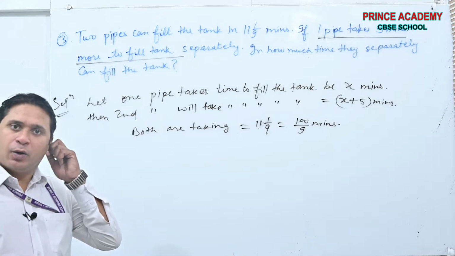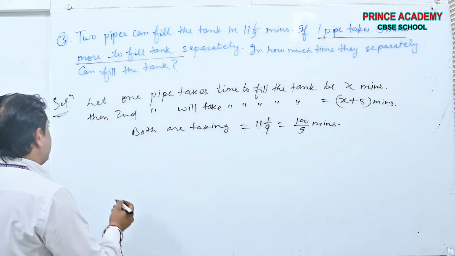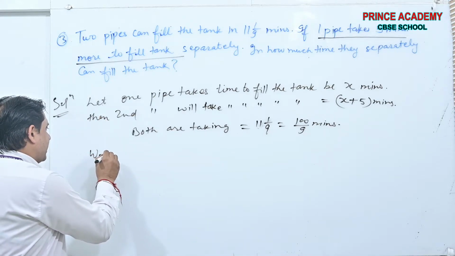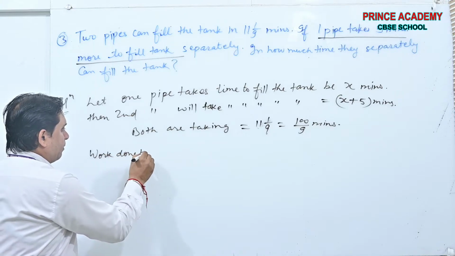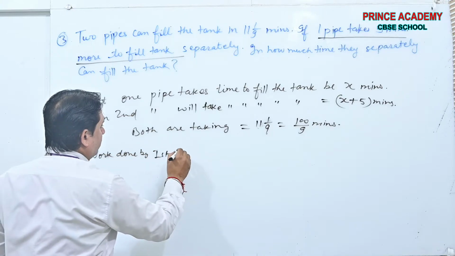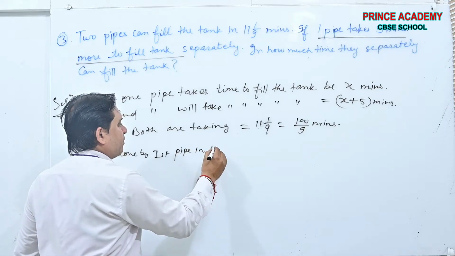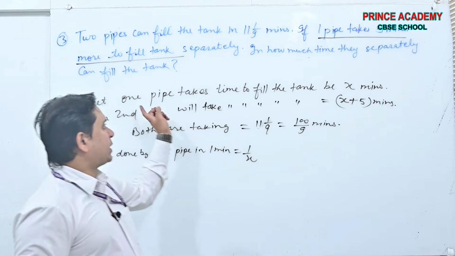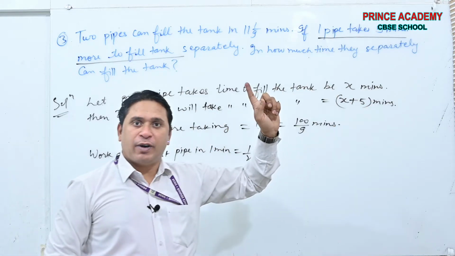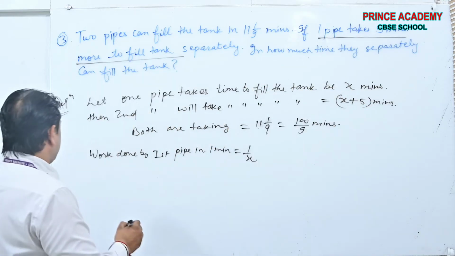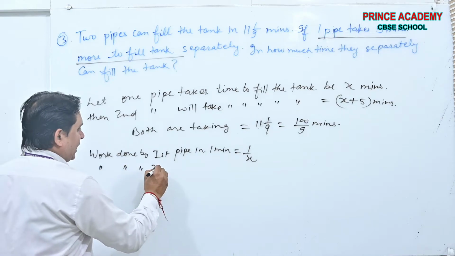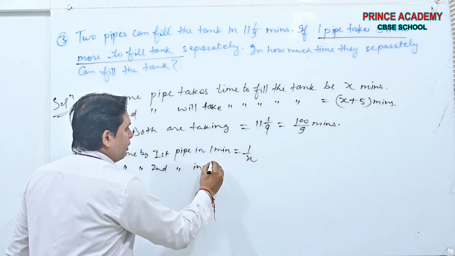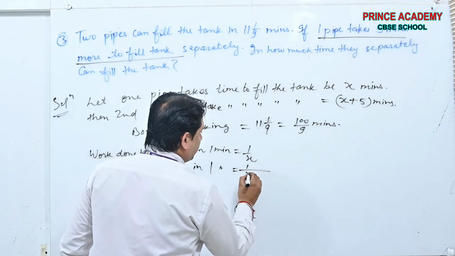Now see, work done by the first pipe in 1 minute is 1 by X. The first pipe is taking X minutes, so in 1 minute 1 by X. Work done by the second pipe in 1 minute is 1 by X plus 5.